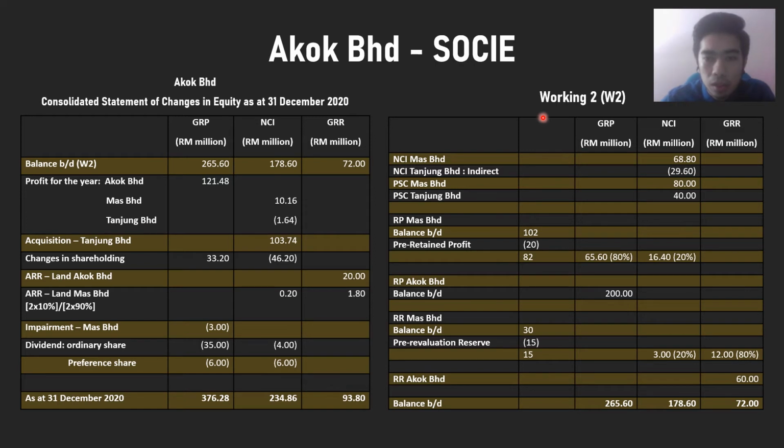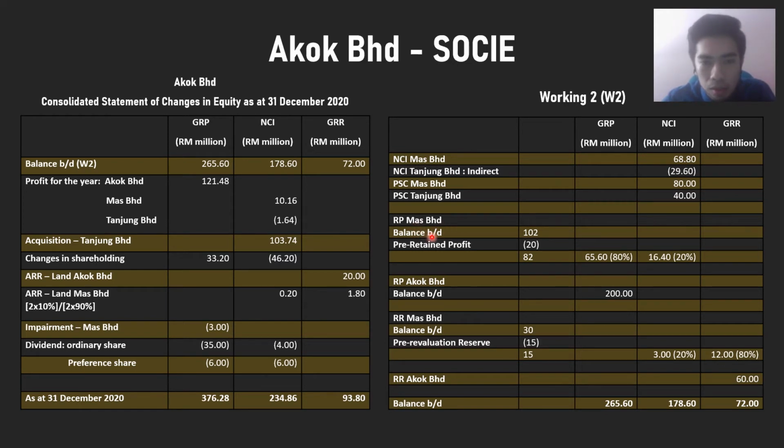And now I will explain to you about the working to find the amount of opening balance. So NCI for Mas Berhad, we put in the NCI column 68.8 million. And then we have NCI Tanjung Berhad for the indirect. We need to minus in NCI column 29.6 million, and then we have the preference share capital for the Mas Berhad and Tanjung Berhad, so we can take directly from the SOCE 80% for the Mas Berhad and 40% for the Tanjung Berhad. We put in the NCI column,